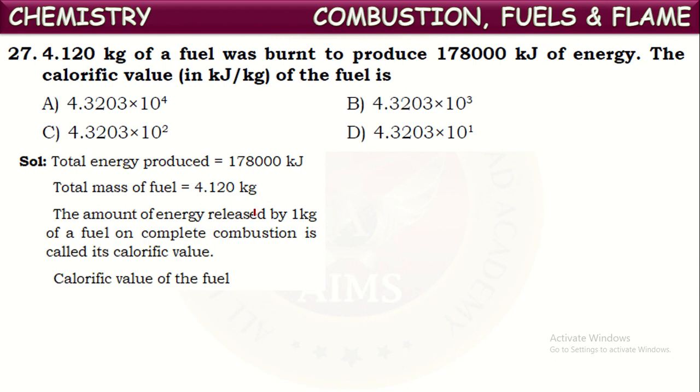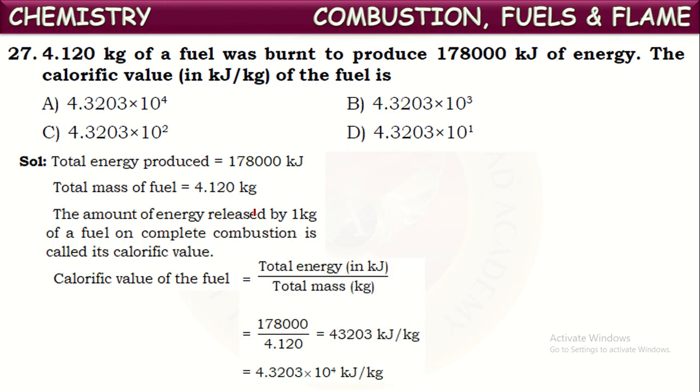Now we know calorific value means the amount of heat energy released by 1 kg of a fuel on complete combustion is called its calorific value. Now we can calculate the calorific value by using the formula: total energy produced divided by the total mass of the fuel taken.